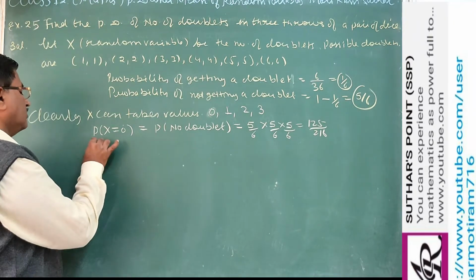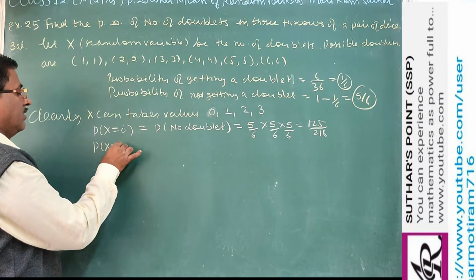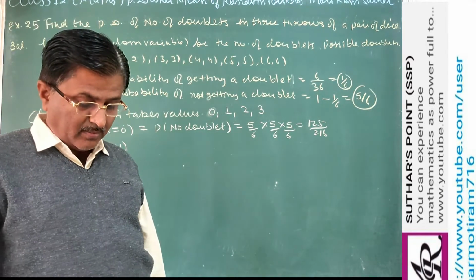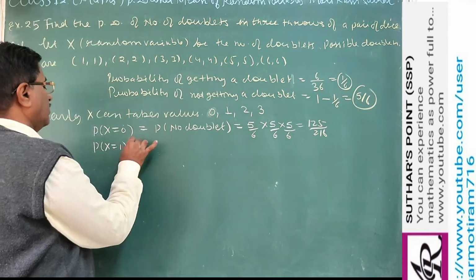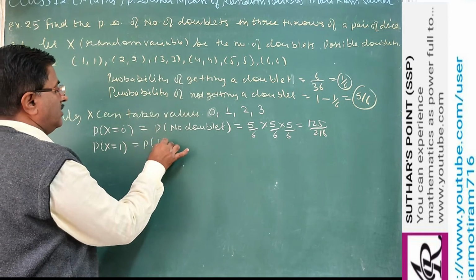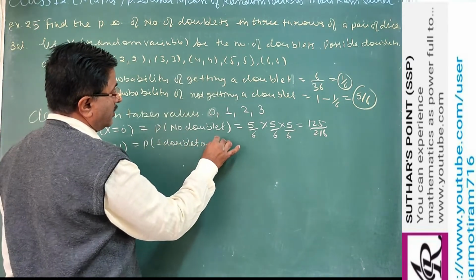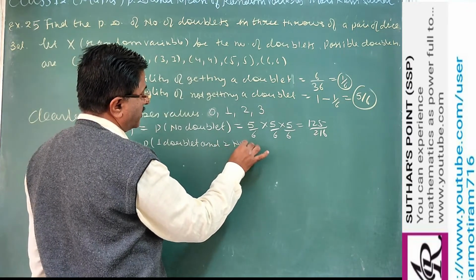Similarly, P of X equal to 1. This is very important. We are getting 1 doublet and 2 non-doublets.